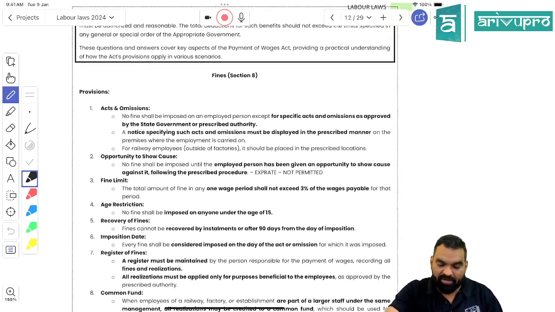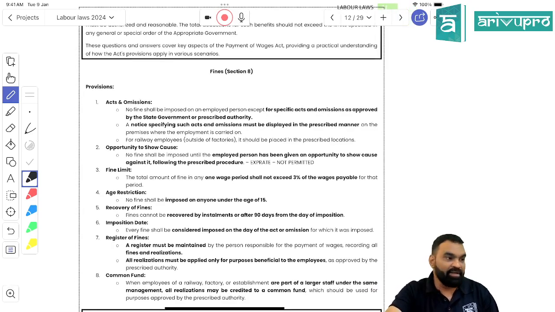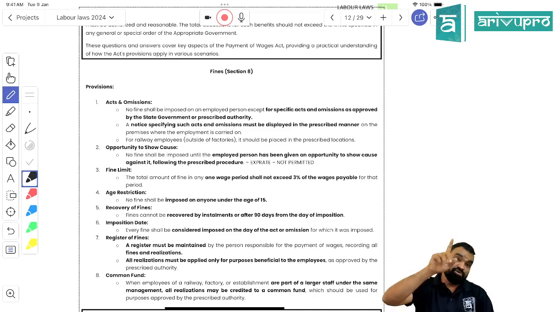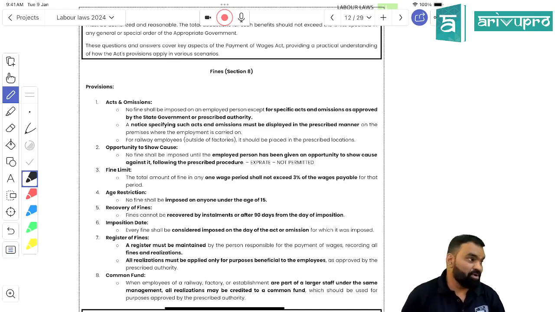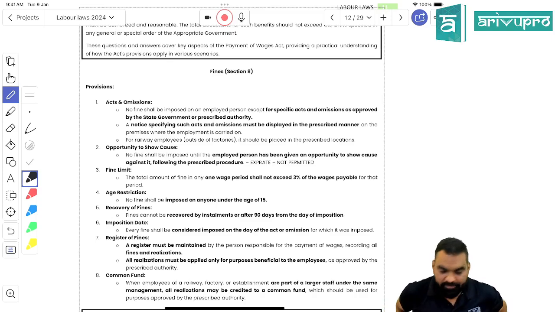Now proceeding further, section 8 is very, very important. In the entire chapter, the important sections are section 5, then section 7, then section 8. Even in section 2, the definition of wages is very important, right? Now they are talking about section 8, act and omission.